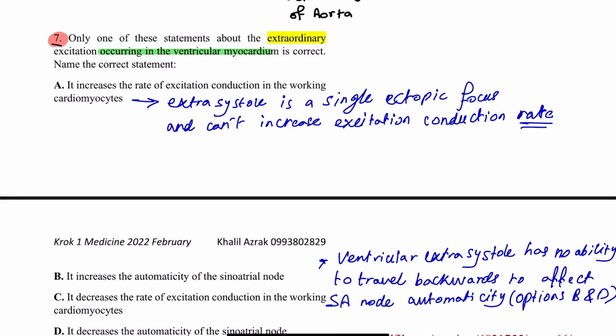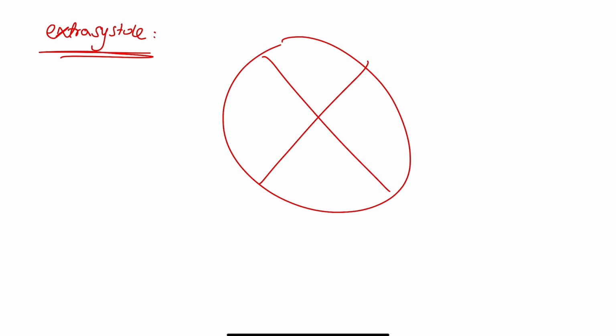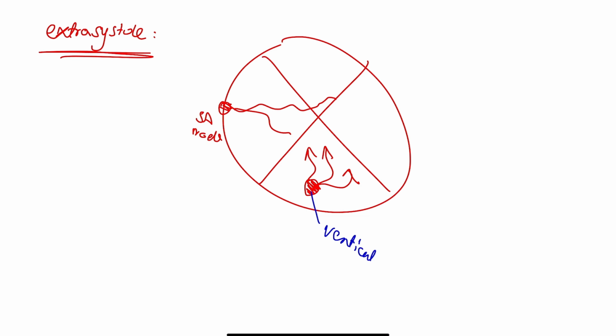Only one of these statements about the extraordinary excitation occurring in the ventricular myocardium is correct. Name the correct statement. So extraordinary contractions means that in case of the ventricle, the ventricles are not following the orders from the SA node. The ventricles are contracting by themselves. Okay, so this is called ventricular extrasystole, extra contraction of the ventricles.